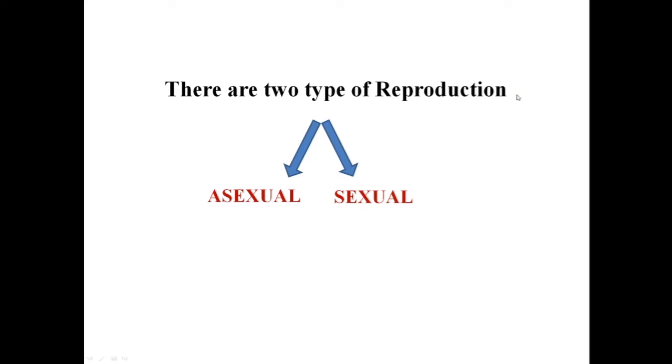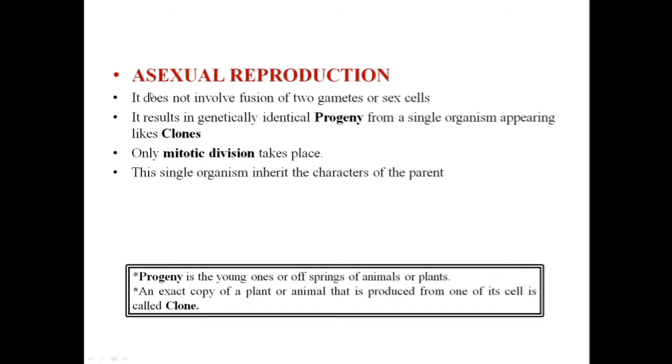Now every organism has its own way of reproduction. But whatever way they use, they generally fall into two categories: either asexual reproduction or sexual reproduction. Starting with asexual reproduction, what does it mean? Asexual reproduction means reproduction takes place from a single parent. Only one organism is involved in this type of reproduction. There is no fusion of two gametes or sex cells.